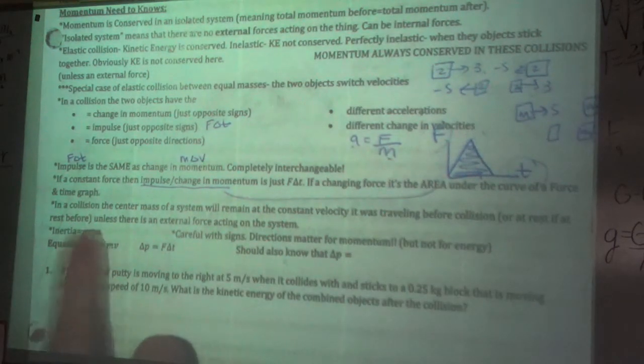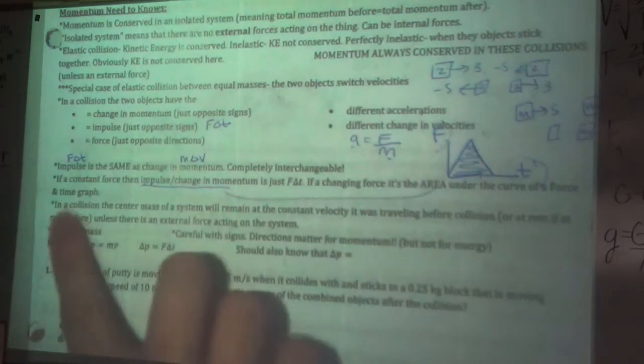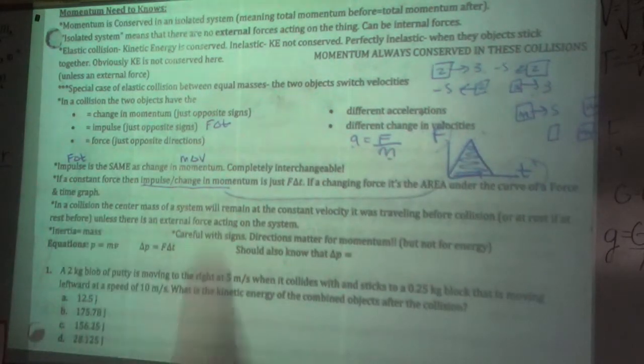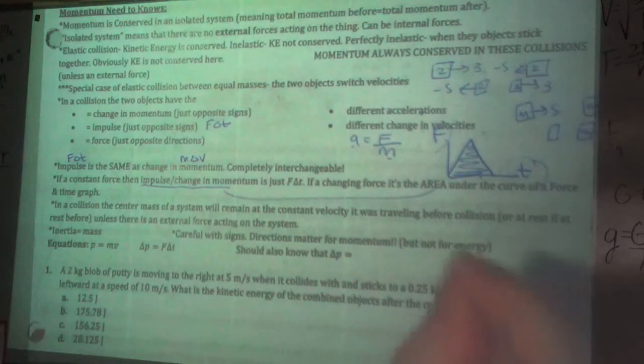Quick vocab: if you see the word inertia, just replace that in your mind with mass. And be careful with science, direction absolutely matters, and it's really frustrating to miss a really easy question just because you forgot to put a negative for it going left.